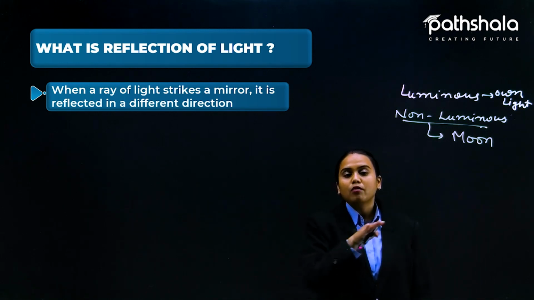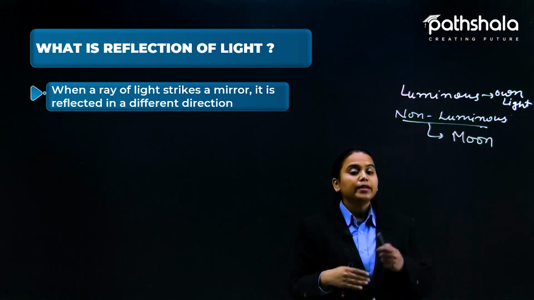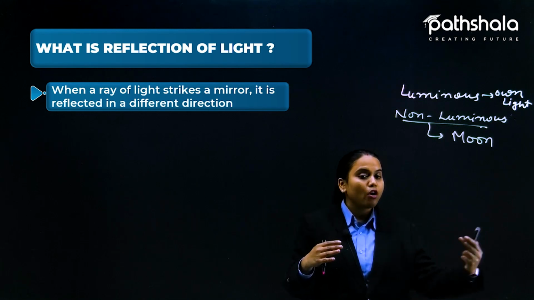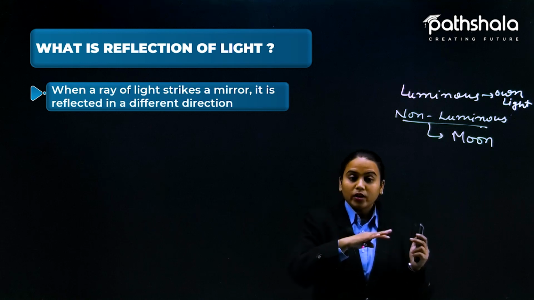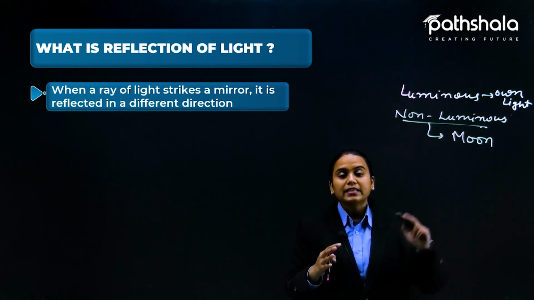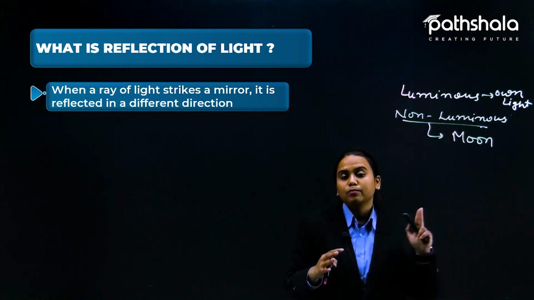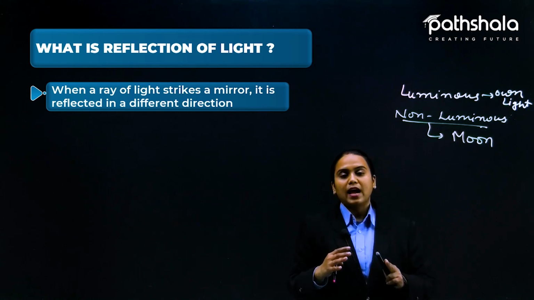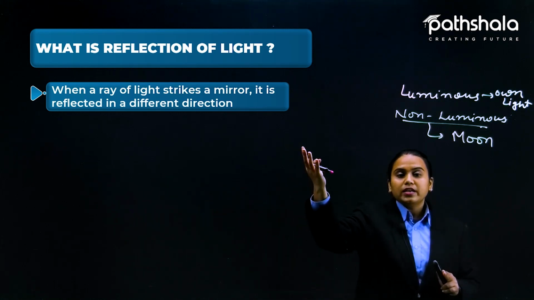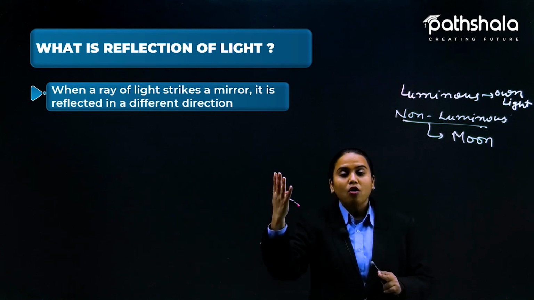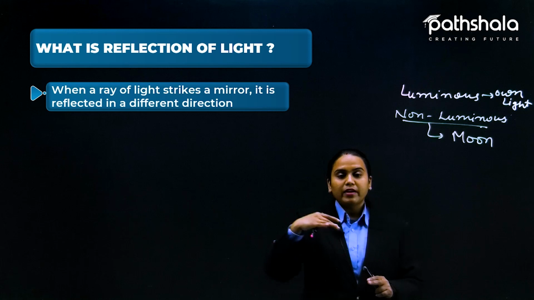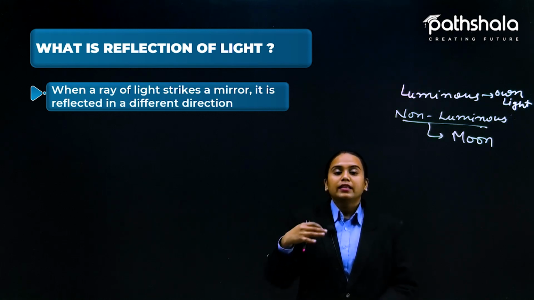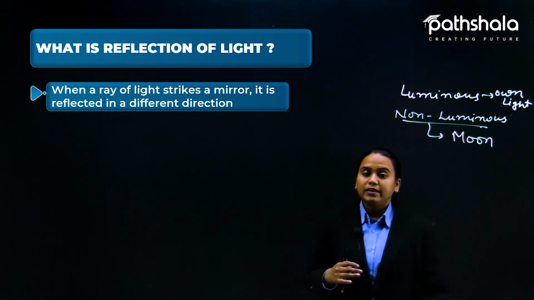Now we are capable of looking at the moon because ultimately the light is coming from the moon, that is why it is reflecting that light. So the received light is lastly reflected by the moon. That is why we are able to see it. So reflection here is the striking of the light energy from a particular source, and it is reflected in a particular direction. Then we can perceive it.